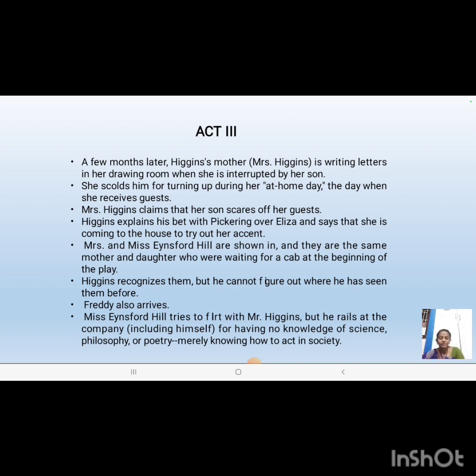Mrs. Ainsford Hill will arrive. That is Clara and Ainsford Hill will arrive at Mrs. Higgins' house, followed by Freddie. Freddie will be awestruck by the appearance of Eliza Doolittle. By now, he would not be able to identify Eliza because she would have been completely transformed. Her slang, her way of dressing, her appearance, everything would have completely changed.